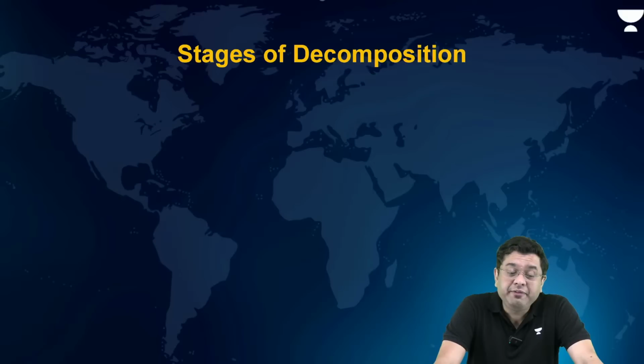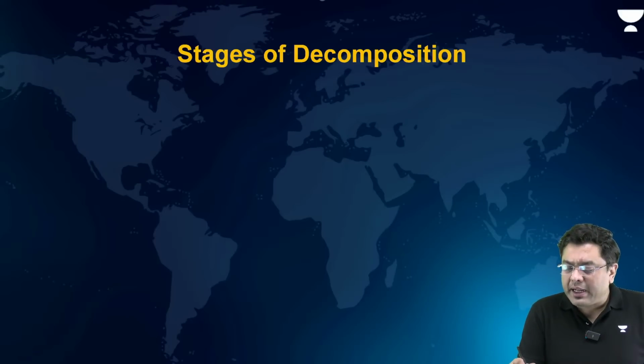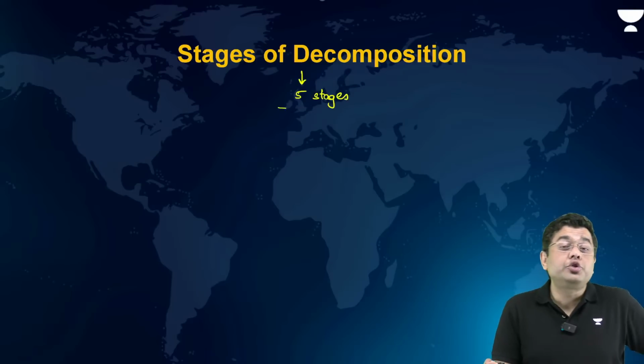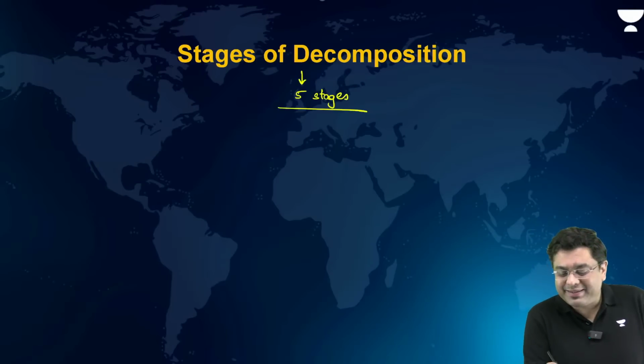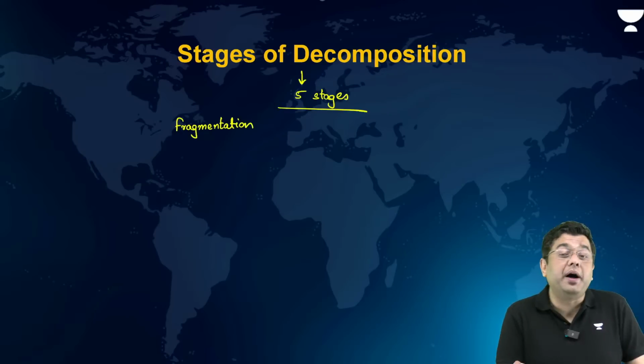Now, when we talk about the stages of decomposition, that becomes important for your examination. So how many stages of decomposition are there? There are 5 stages. What are those stages? First is fragmentation, where the dead organism is broken down into multiple smaller parts.